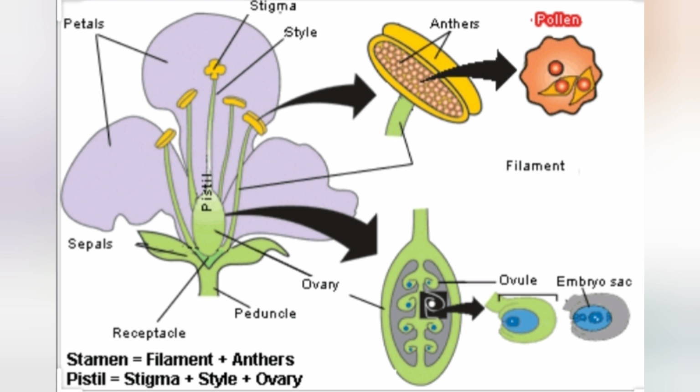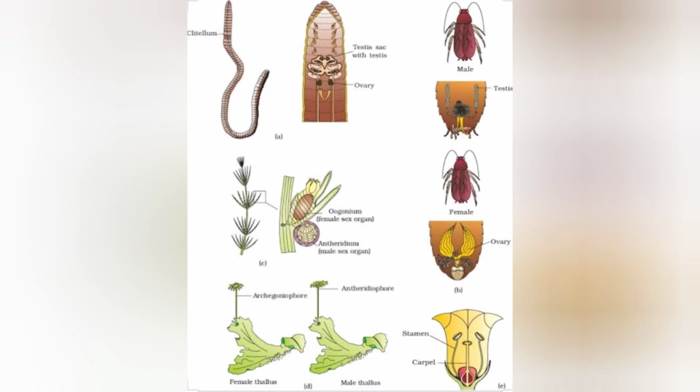Bisexual animals, as I said before, are also called hermaphrodites. Examples of hermaphrodites are earthworms, leech, sponges, and tapeworm. Coming to the second type, that is unisexual organisms. What are unisexual organisms? If male and female reproductive structures are present on different individuals, not in the same individual, then it is called a unisexual organism.